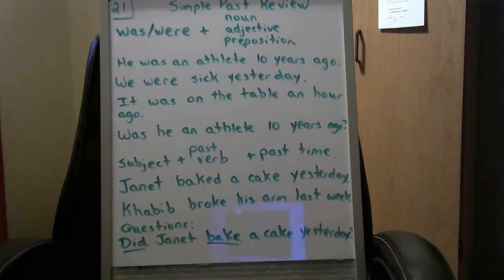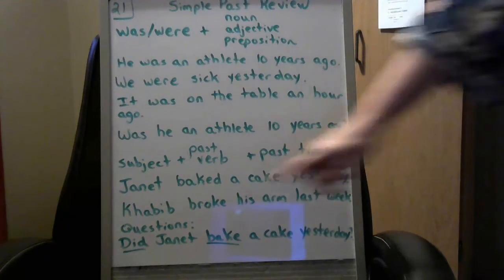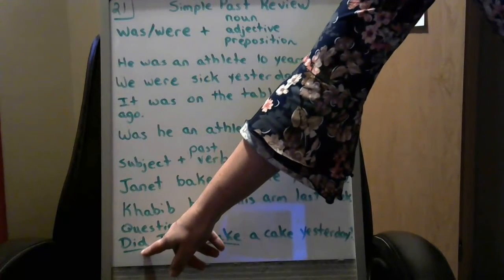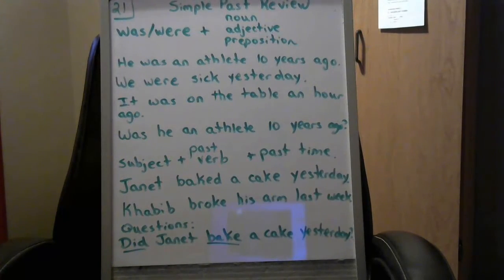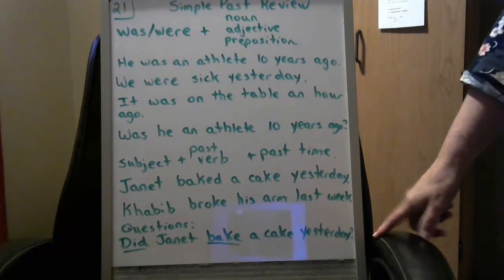Now, if we want to ask a question in the simple past with a base verb, remember we don't use was or were, we use did. Okay, so did means in the past. So did Janet bake a cake yesterday?